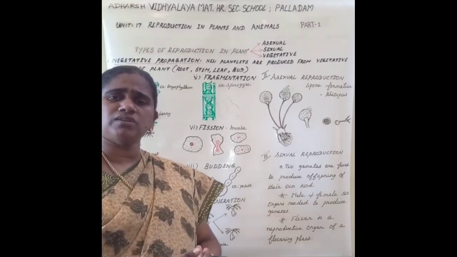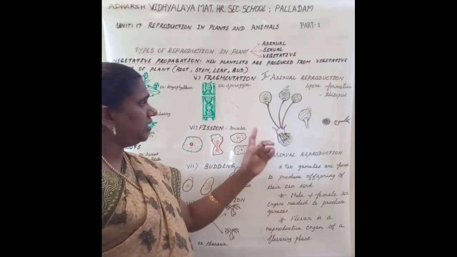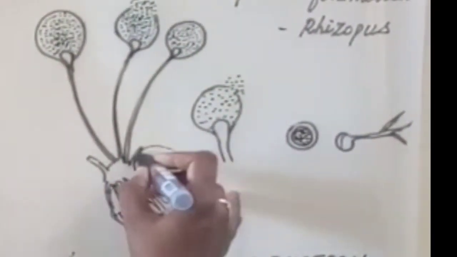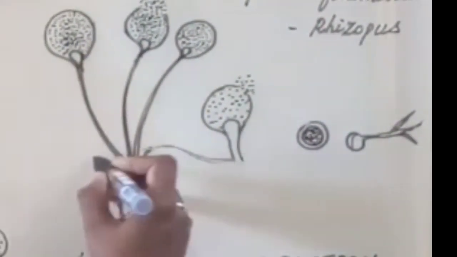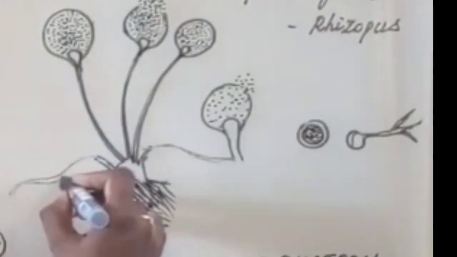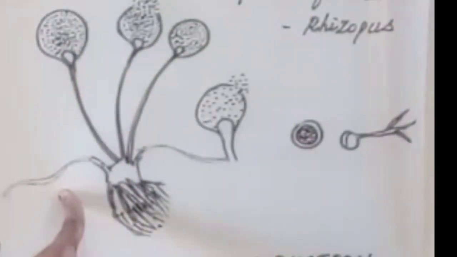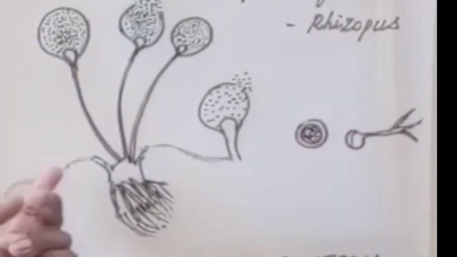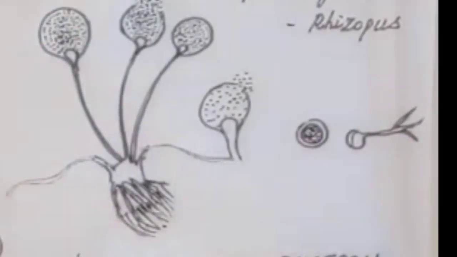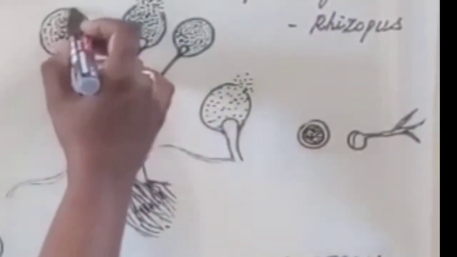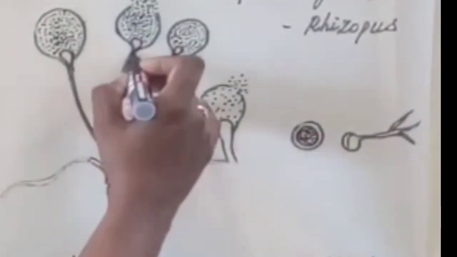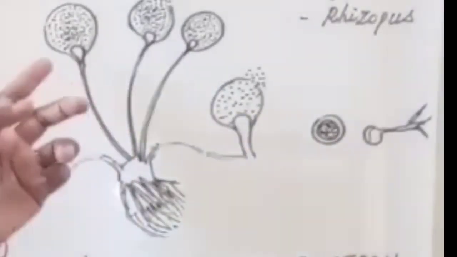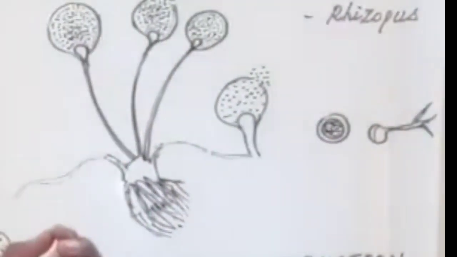When you keep this bread mold under the microscope, you would see this kind of structure. Many filamentous structures are there. These filament-like structures are called hyphae. These hyphae are actually not the reproductive part. At the tip of each filament-like hypha, small knob-like structures are seen. These knob-like structures are called sporangium.